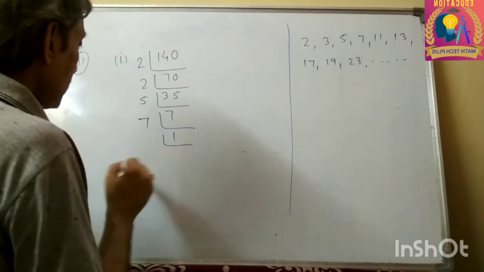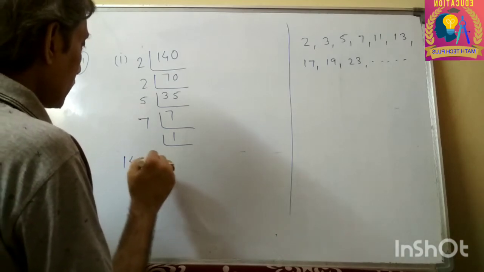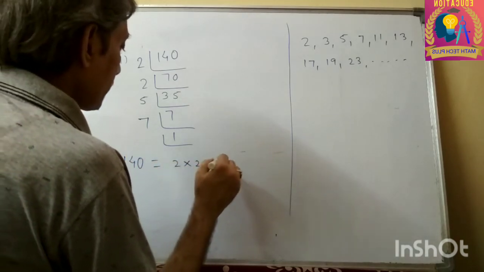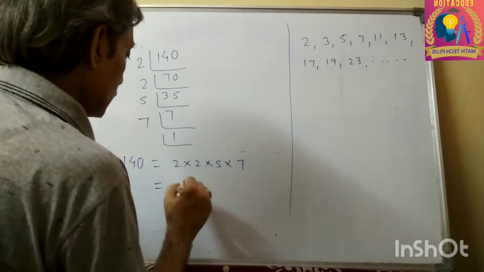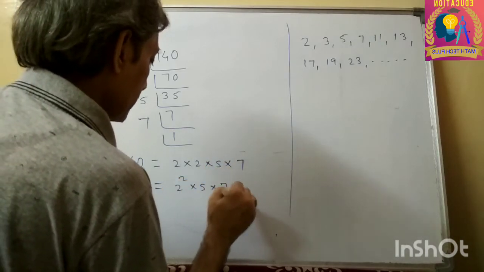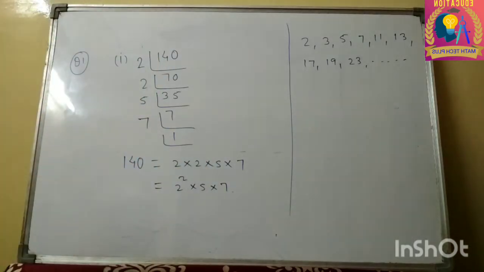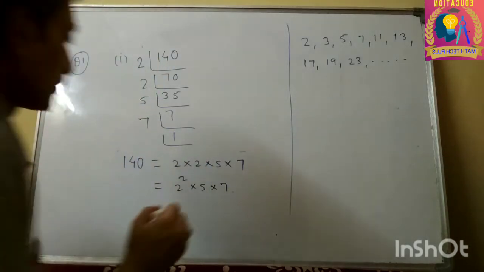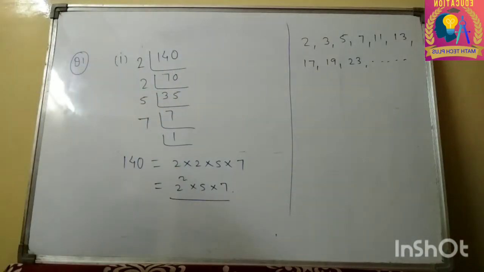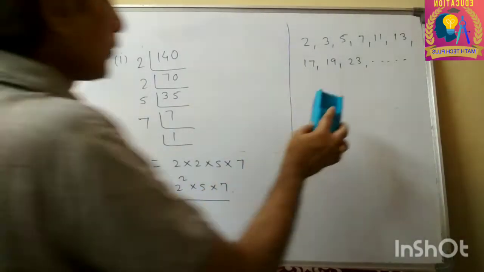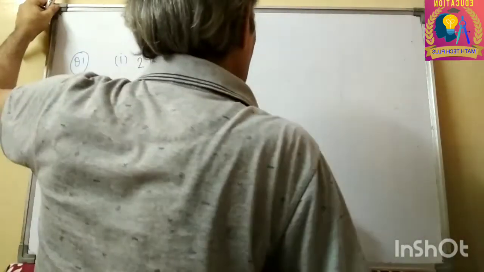7 ones are 7. Now write it like this: 140 equals what? 2 into 2 into 5 into 7 equals 2 square into 5 into 7. So we have already factorized this. This is the factorization of 140. Now let me do part 4 of question number 1. You can note it down, part 4.